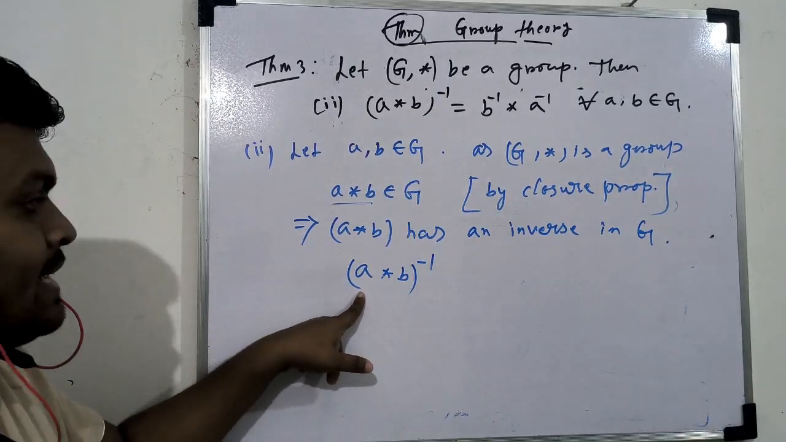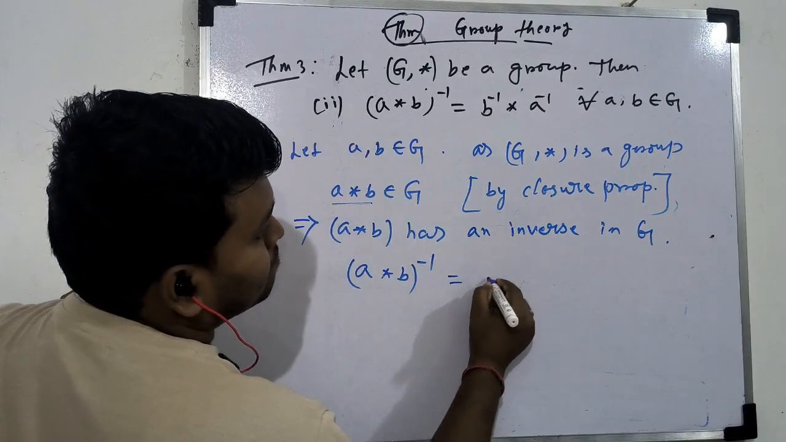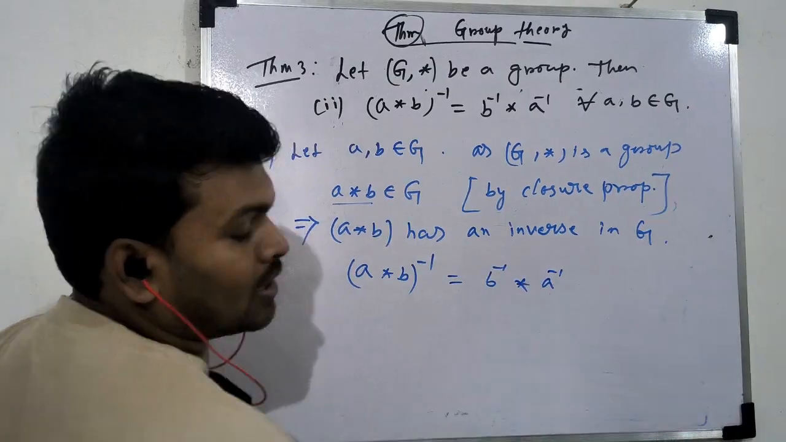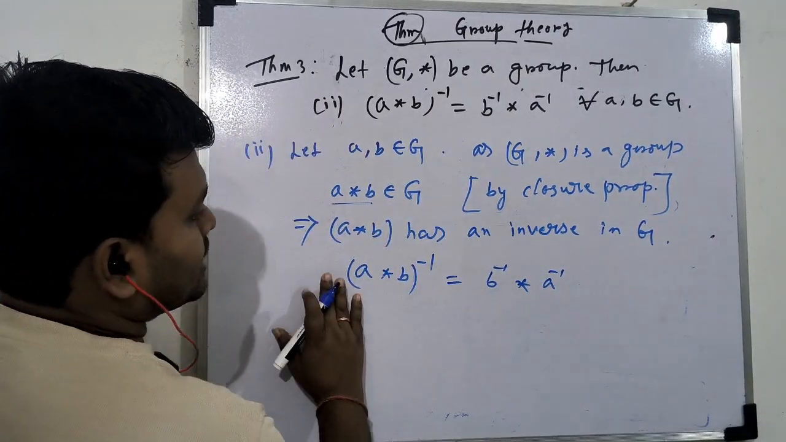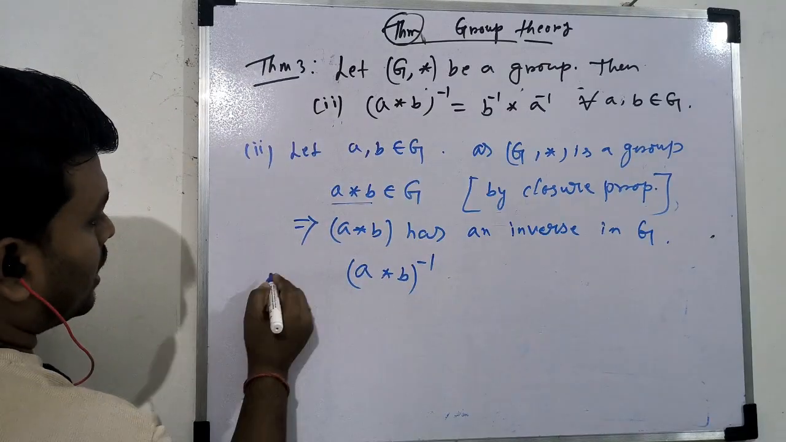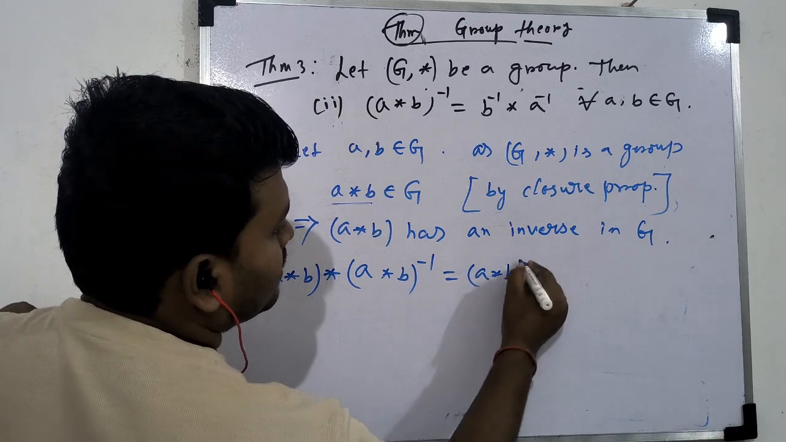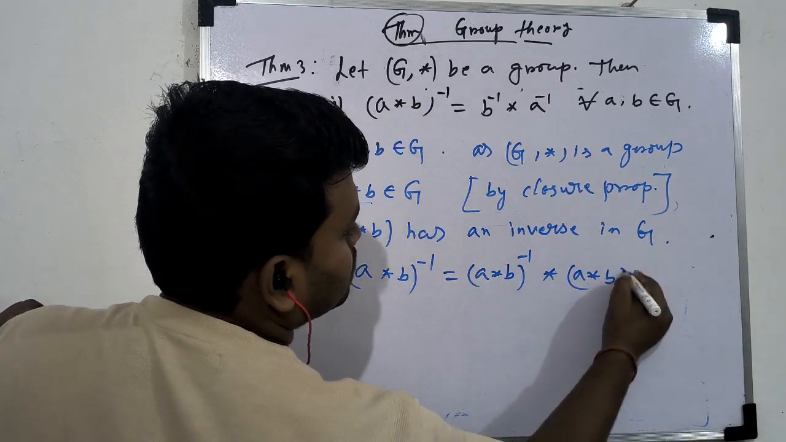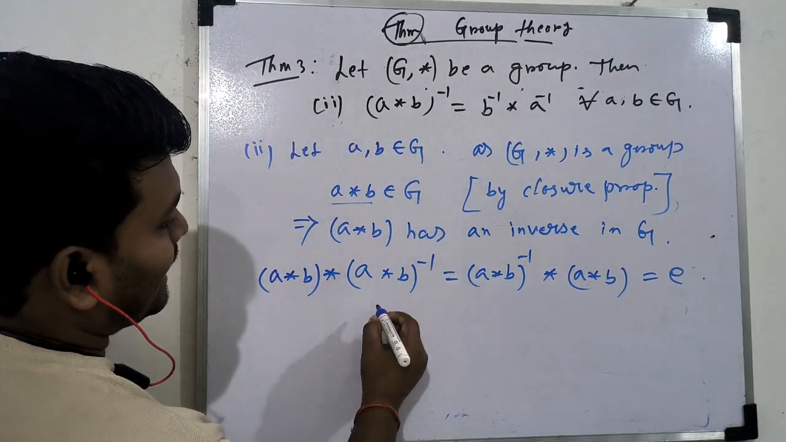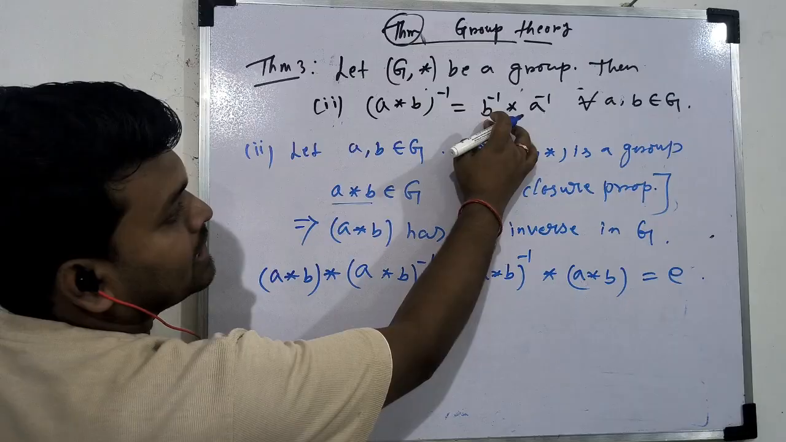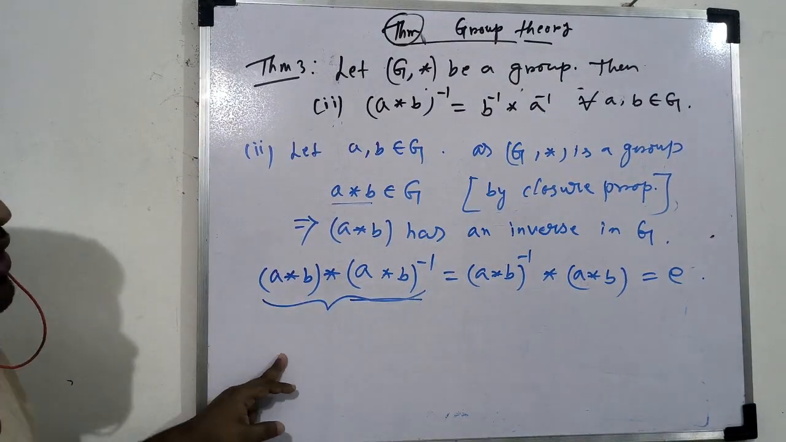If you denote this, the inverse of a star b, it will be b inverse star a inverse, that is the theorem. Now we will check, we will take b star b inverse star a inverse in the place of this, and we will check this one equal to e or not.